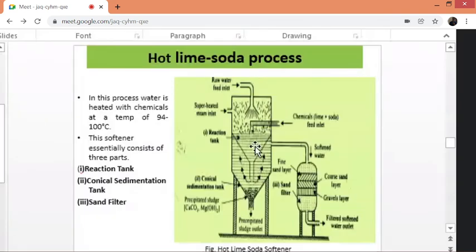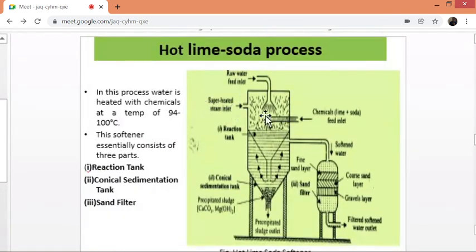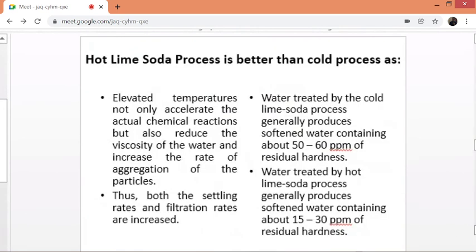So this is the lime soda process. Simply, here we achieve the high temperature with the help of superheated water. Raw water is injected from the top end, left side. Superheated steam is injected from the right hand side. Chemicals are injected at high temperature. The raw water reacts with the chemicals, they are thoroughly mixed with each other, and the impurities are converted into precipitates. The precipitates settle down at the bottom of this container. Then the softened water is sent into the sand filter. Any suspended particles are retained by the sand filter. The purified water is collected here. So this is the hot lime soda process.